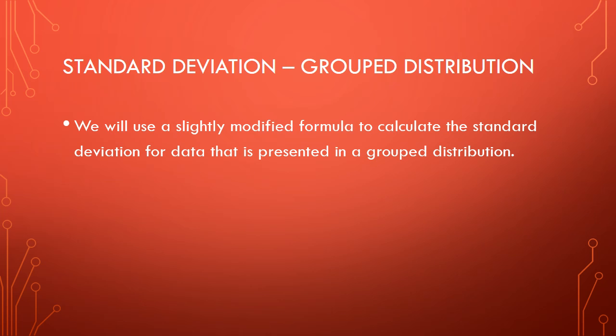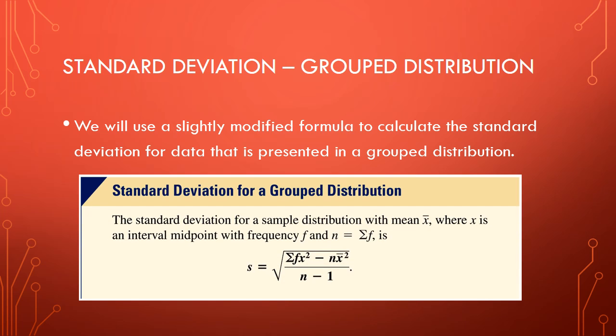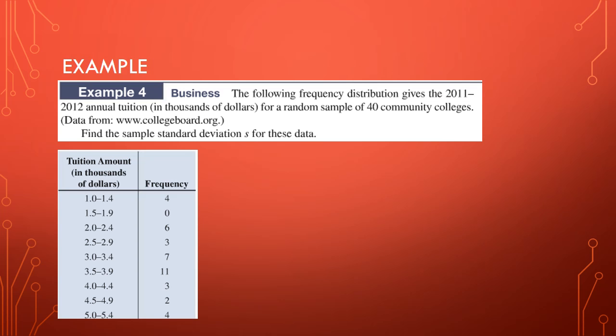Now we can use a slightly modified formula to calculate the standard deviation for data that's presented in a group distribution. And here's the formula for that. Now remember, you can do it on your calculator. You'll just put it in to the list like we talked about in the last section. And the one variable stats function will give you the standard deviation. All right, try this example. Pause the recording, give it a try, resume to check your answer.